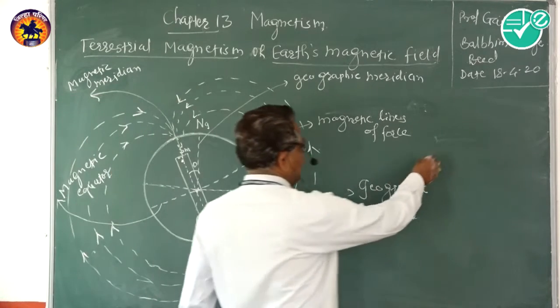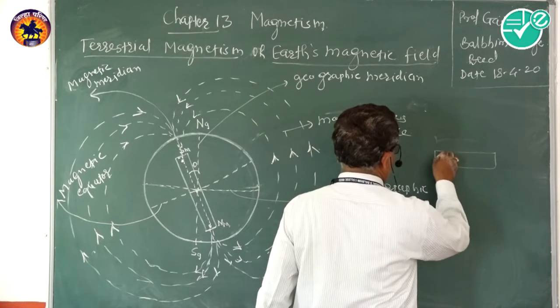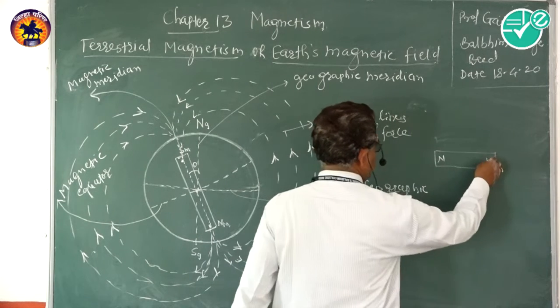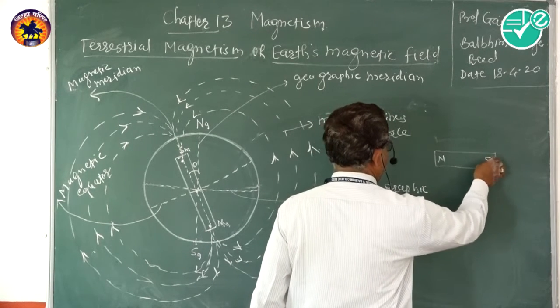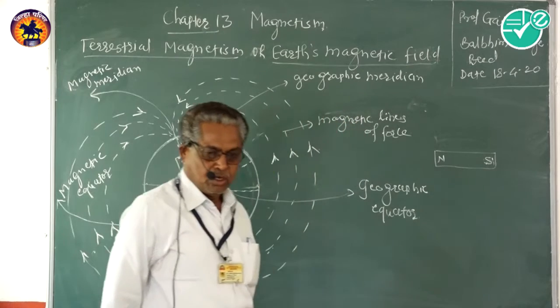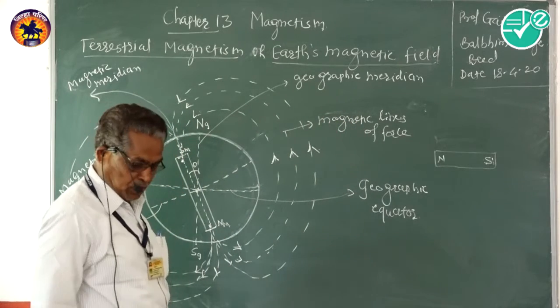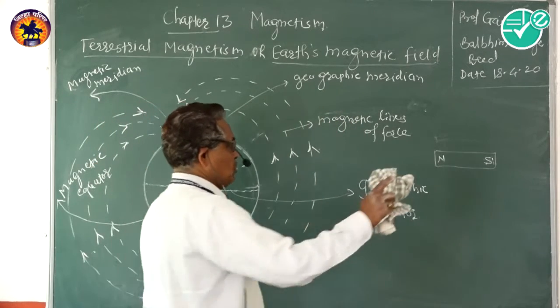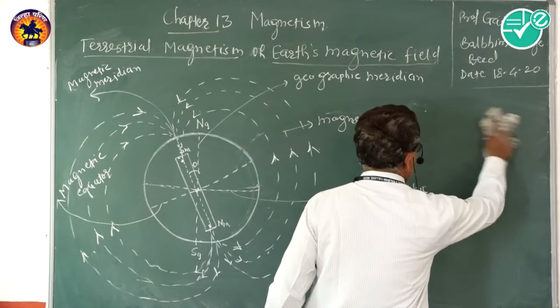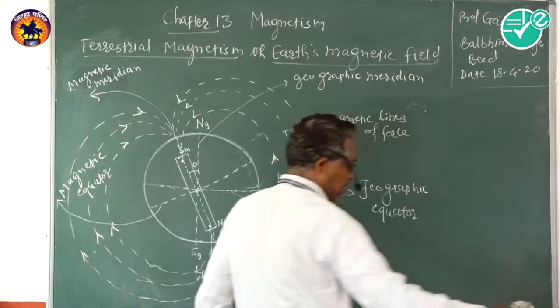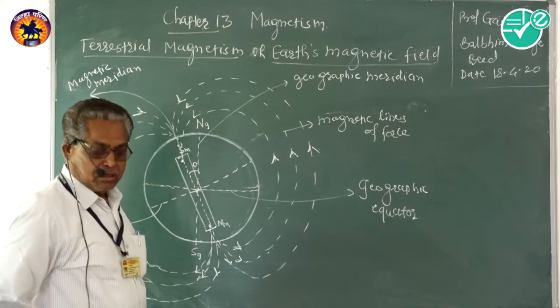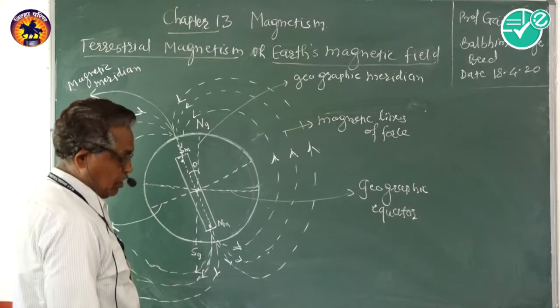The end of the magnet which points towards north is known as the north pole, and the end of the magnet which points towards south is known as the south pole. Now this force acts on the magnet, due to which the magnet remains in the north-south direction in a horizontal plane.